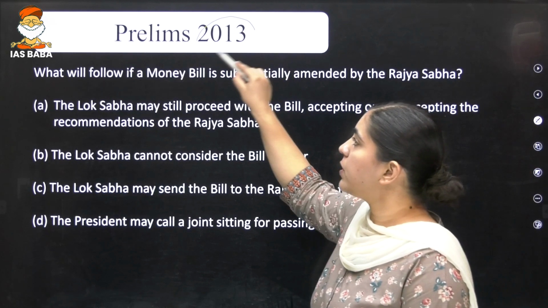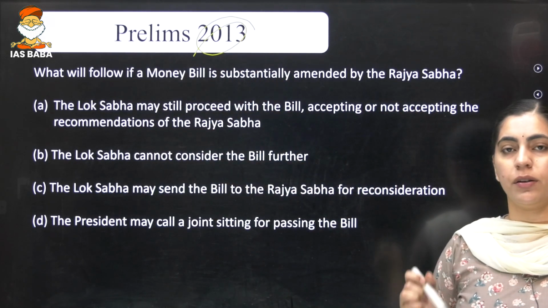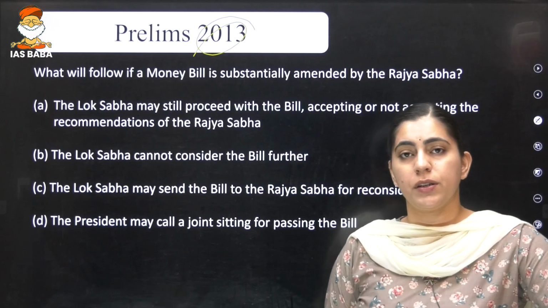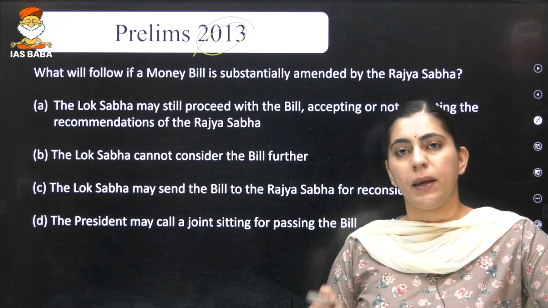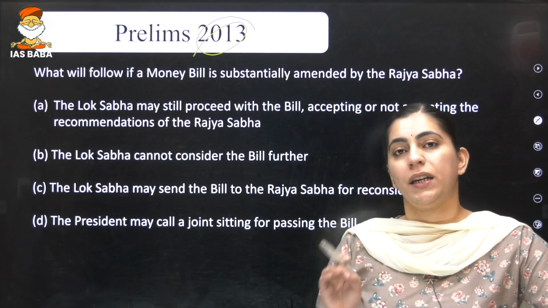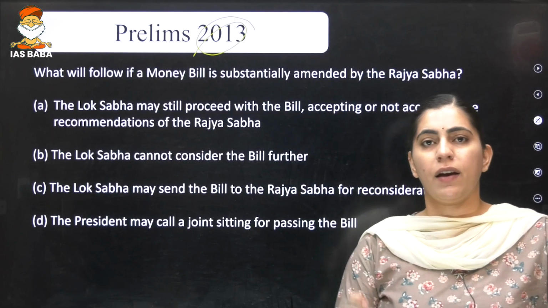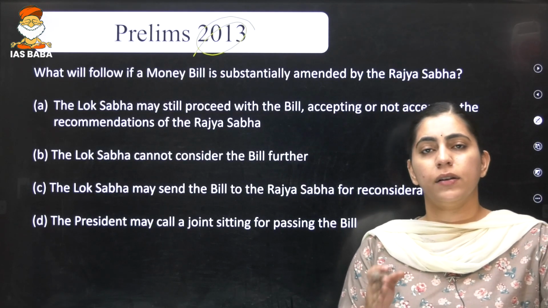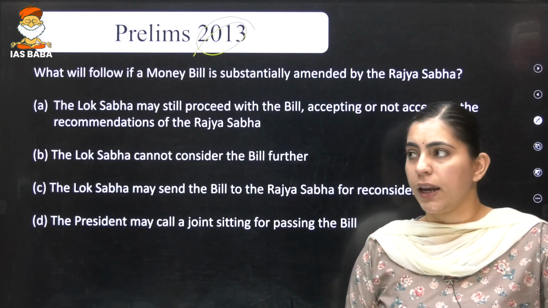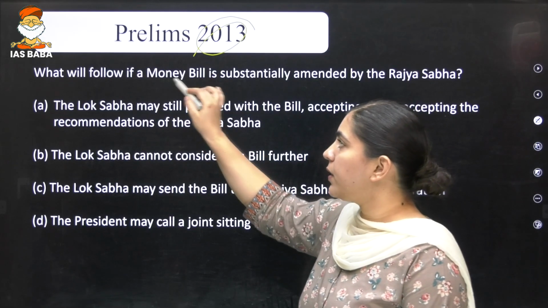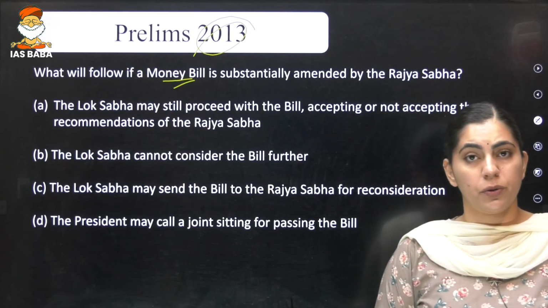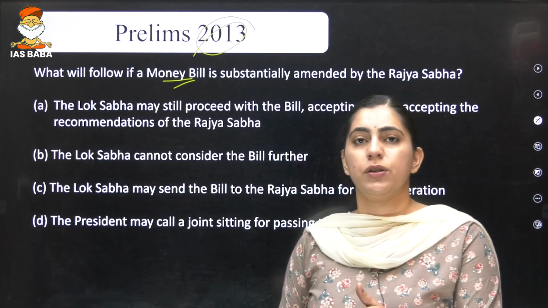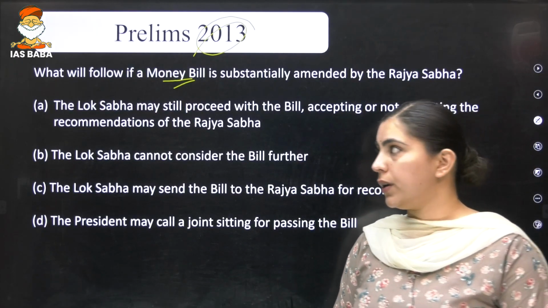Again, the question was asked on money bill in 2013. Why am I emphasizing so much on the parliamentary form of democracy as well as on the money bill? Because this is a repeated theme of the UPSC, which they have been asking over the years again and again, right? So you should know each and everything related to money bill, related to all the bills which are going to lapse, and other provisions related to the Parliament of India.